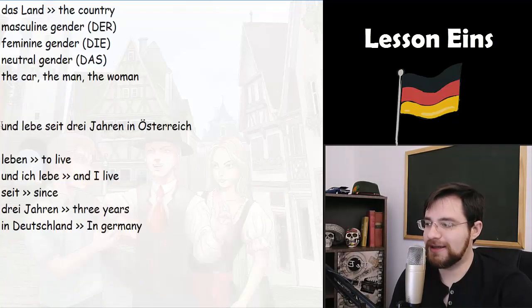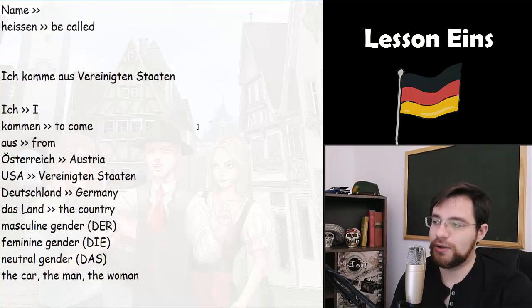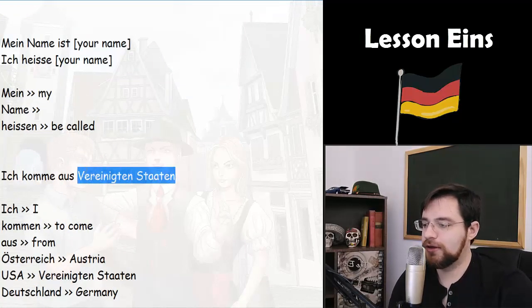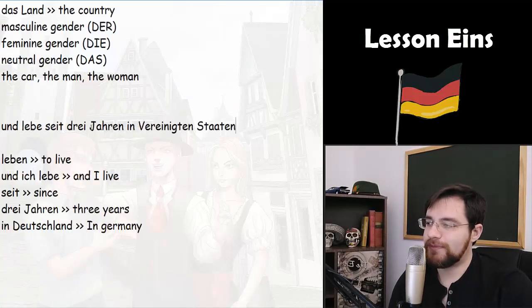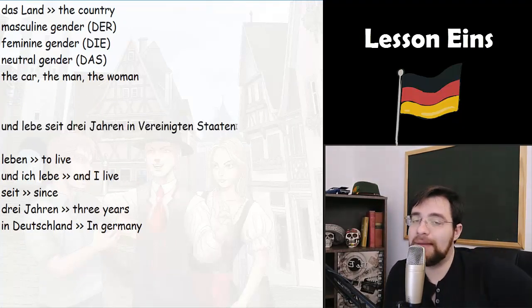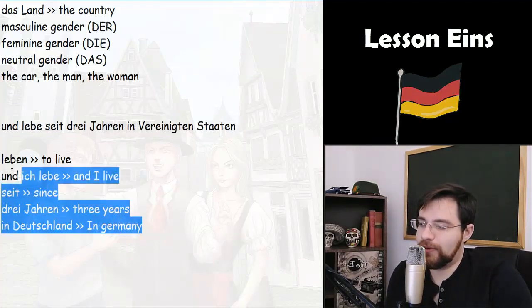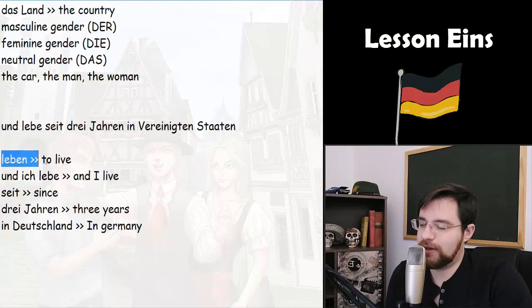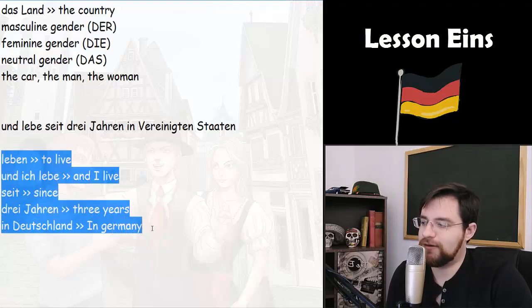Oder you can say und lebe seit 3 Jahren in Vereinigten Staaten, and I'm living since 3 years in the United States. I really recommend you to write down every word in your notebook, okay, every expression.